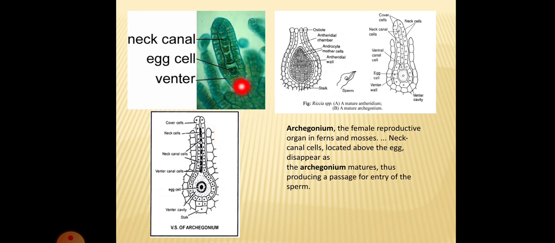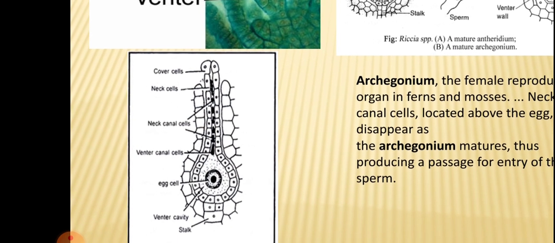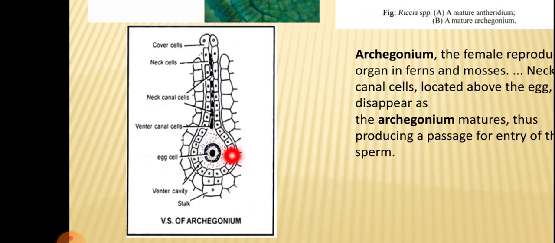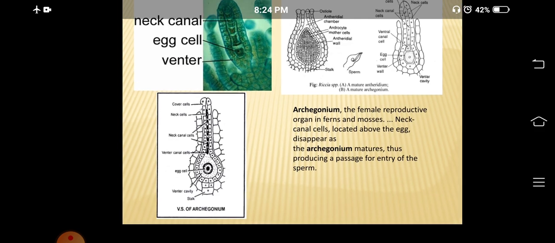This archegonium is differentiated into two regions, that is the ventral region as well as the neck region. The ventral region consists of an egg cell as well as one ventral canal cell, and the neck consists of neck canal cells as well as the cover cells, which are also known as the lid cells.